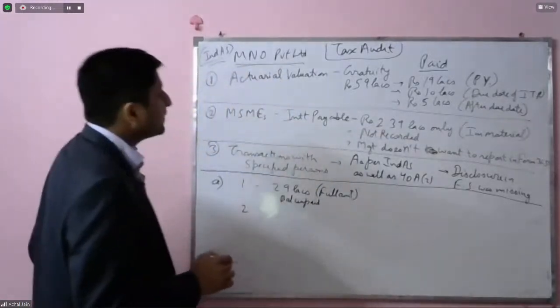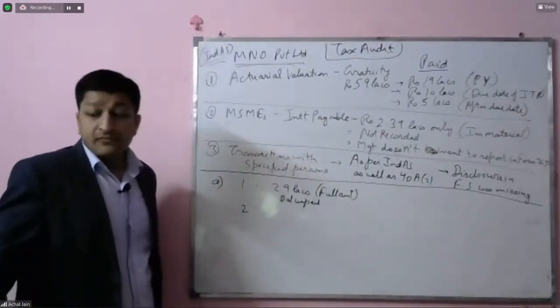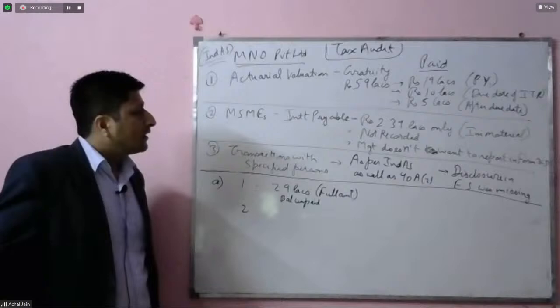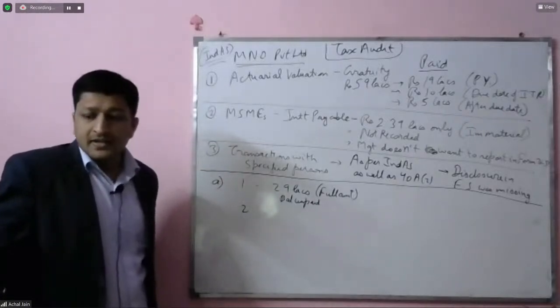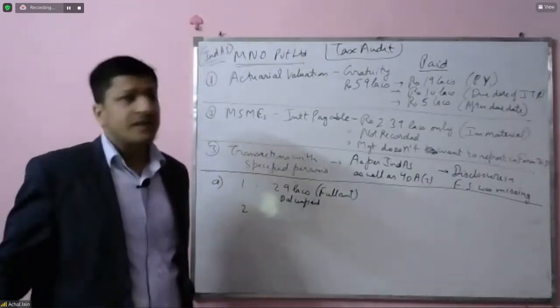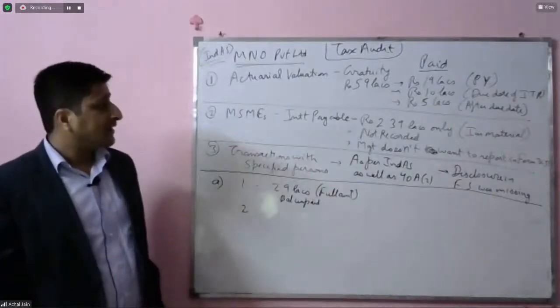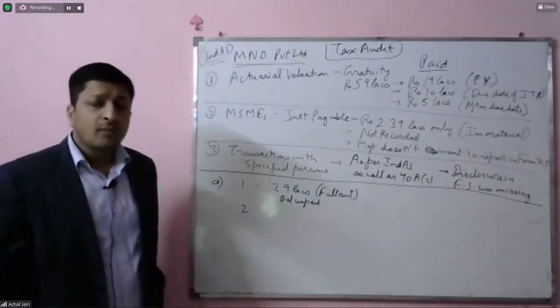For the second point, I think the management has a fair point, and to unnecessarily report in Form 3CD will lead to a problem for the management. But at the same time, there's no doubt that it's a mandatory reporting requirement under Form 3CD.